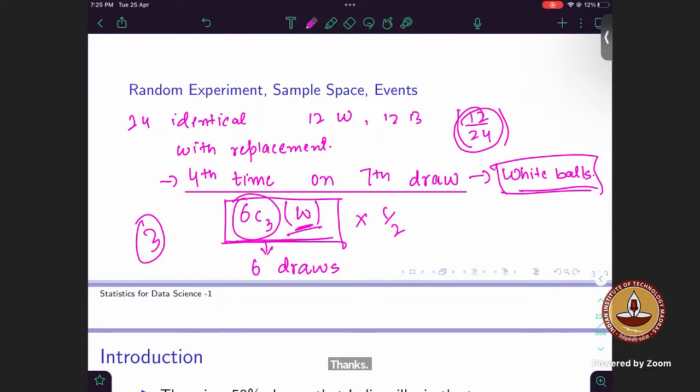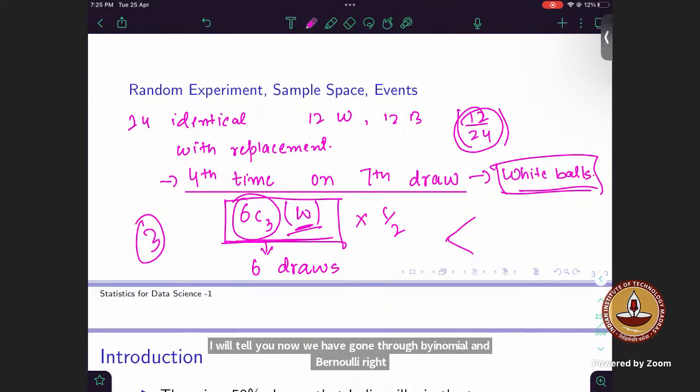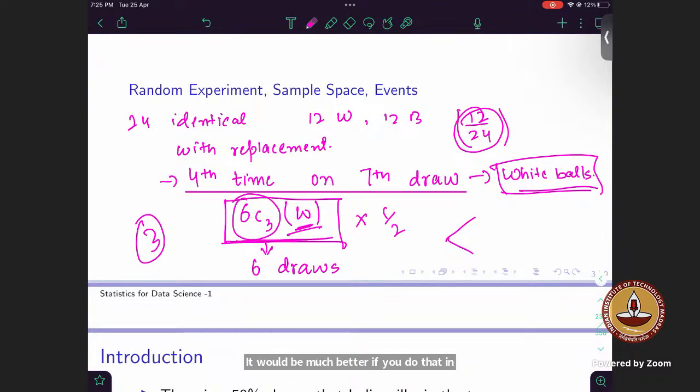Now, we have gone through binomial and Bernoulli, right? It would be much better if you do it in that way. But I thought of doing it as 1/2 raised to power 6. Whichever method makes you do the question in a better way, and you are able to approach it easily, go with that method. That is what I have been telling in the problem solving sessions as well.